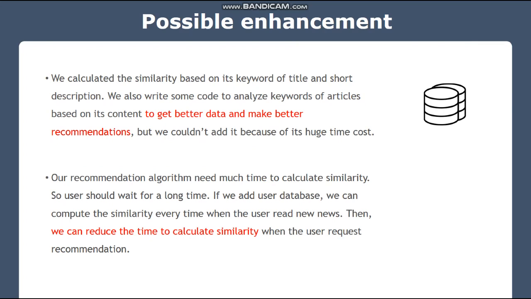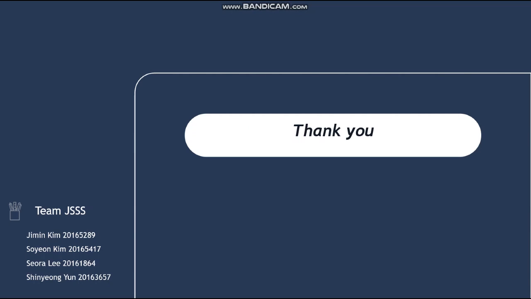We also wrote some code to analyze keywords of articles based on their content to get better data and make better recommendations, but we couldn't add it because of its huge time cost. Our recommendation algorithm needs much time to calculate similarity, so users should wait for a long time. If we add a user database, we can compute the similarity every time the user reads new news. Then we can reduce the time to calculate similarity when the user requests recommendations. Thank you for listening.